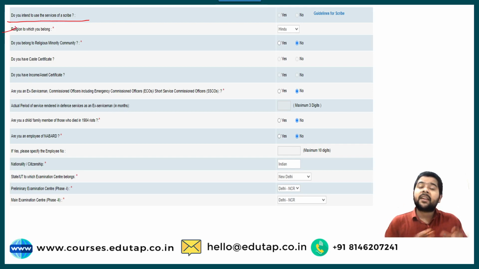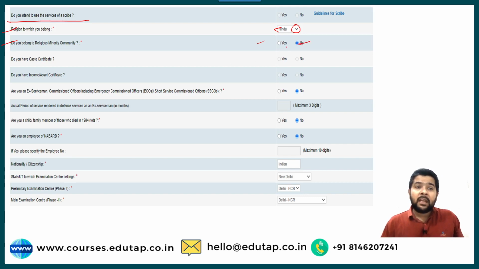First thing is the religion to which you belong. Suppose if you are Hindu, you will fill Hindu. If you are Muslim, the option will appear by clicking on this. If you are Christian, you will choose the option of Christian. Then, do you belong to a religious minority? So you need to have proper documentation. Like I have chosen Hindu, so I am not a religious minority, so I have put no.